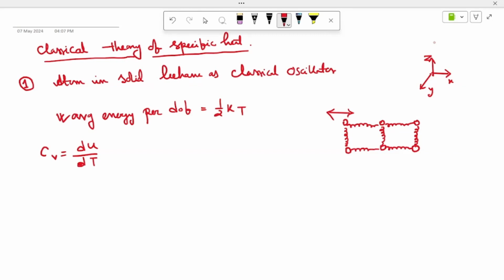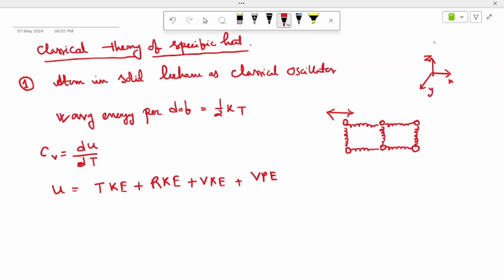To calculate this, we first have to know the U value. What is the internal energy for this system? U equals total translational kinetic energy, plus rotational kinetic energy, plus vibrational kinetic energy, plus vibrational potential energy. This is the sum of these four energies, the total internal energy for one atom.